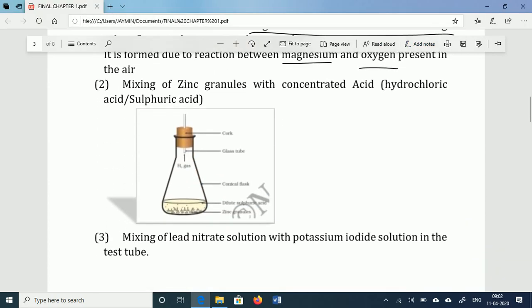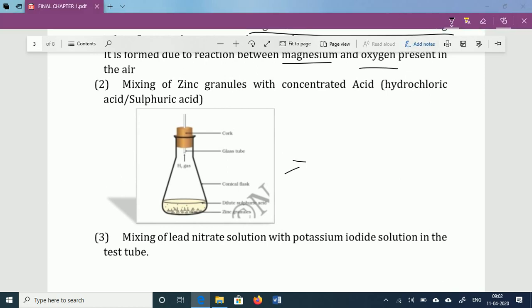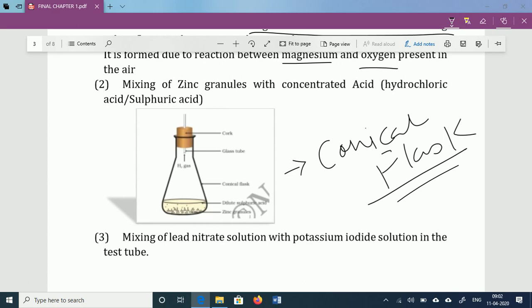mixing of zinc granules with concentrated acid. So see, students, here we should take one conical flask and place the zinc granules in it. Later on, close the conical flask with the cork, and through the thistle funnel we will add concentrated HCl, otherwise concentrated sulfuric acid. Any concentrated acid can be used, meaning hydrochloric acid or sulfuric acid.